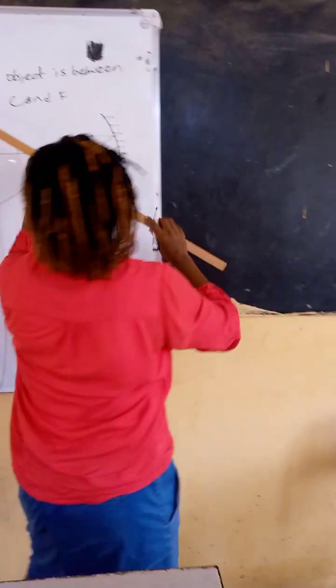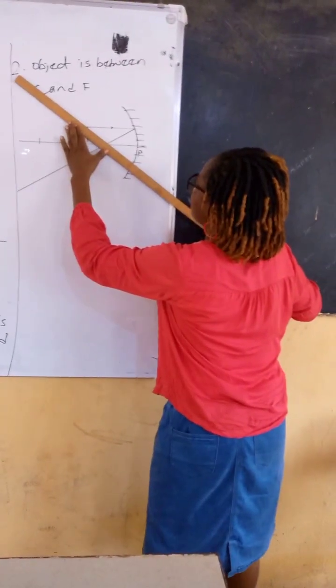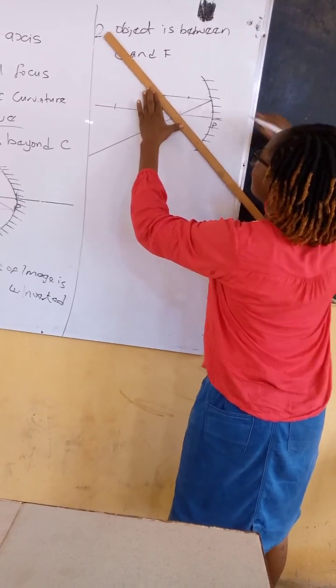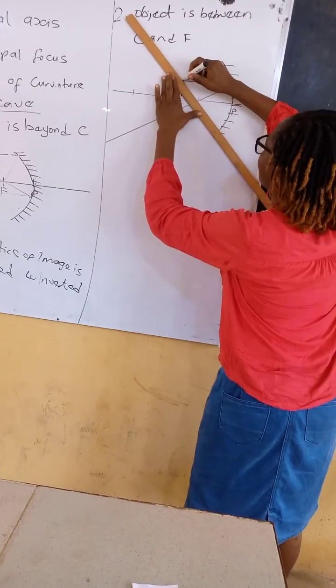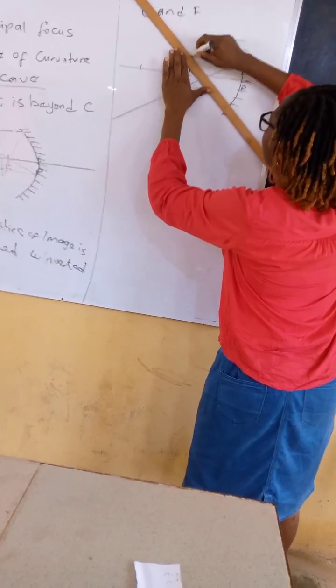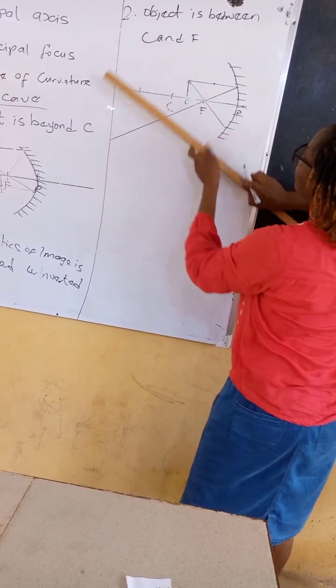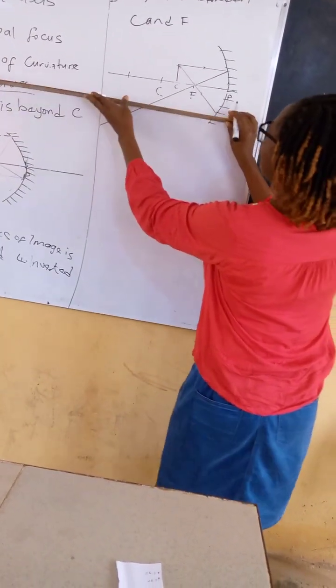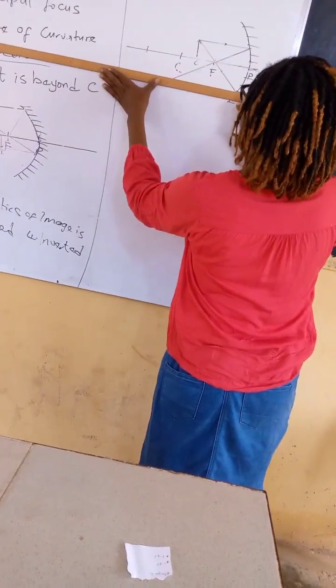Okay, so the next thing we will do, the ray from the object will pass through the principal focus. See the ray. After reflection, it will become parallel to the principal axis.